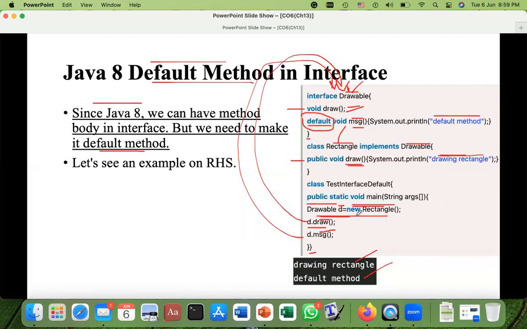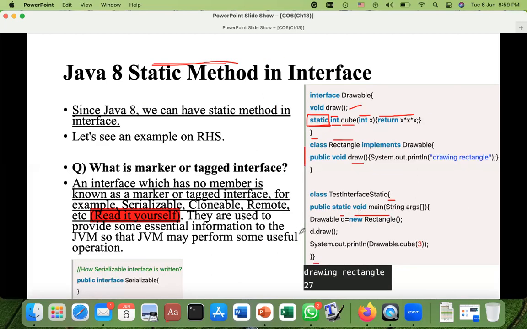Due to this d, which has the Drawable type, I will go first into Drawable and I will search for draw. Draw is there, but it is abstract. So for its body, due to this right-hand side, I will go to Rectangle and I will find draw there. And the drawing rectangle message will be printed on the screen. Okay. And then what?